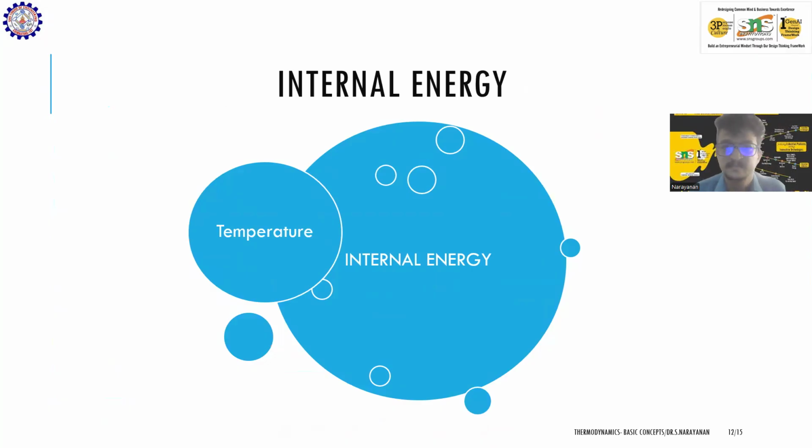What is internal energy? So internal energy is the innate energy produced by a substance due to its temperature. It is mathematically denoted as Cv into delta T. That is, Cv is specific heat at constant volume. Delta T is nothing but temperature difference. So as represented in this picture, internal energy is energy possessed by the system by virtue of the temperature change, or delta T.